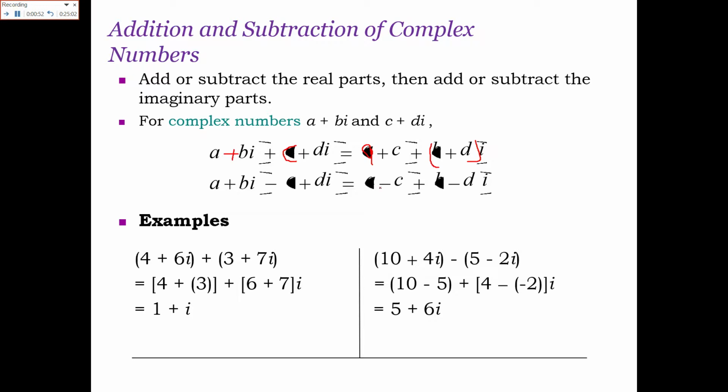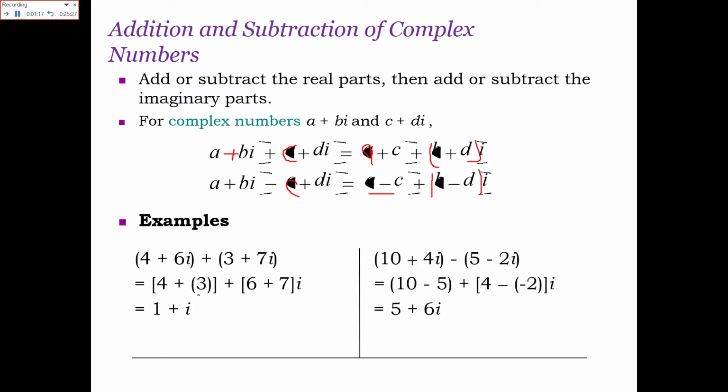Similarly, if you have to subtract them, a plus bi minus c plus di, it becomes a minus c, this is the real part, plus b minus d into iota, the imaginary part.